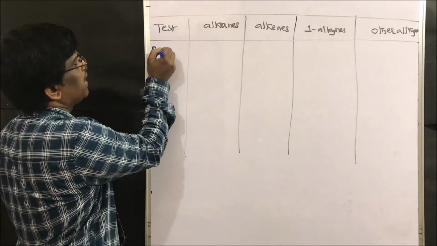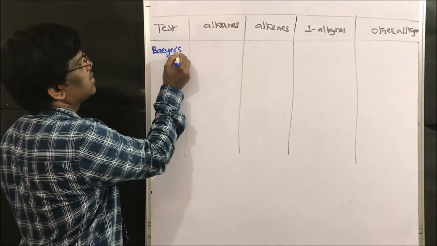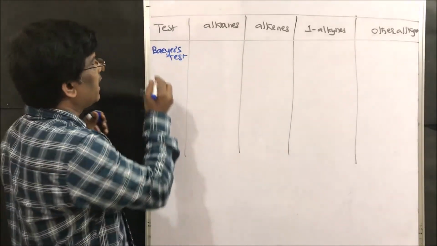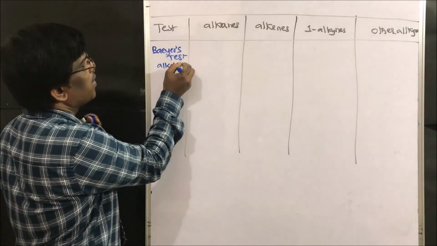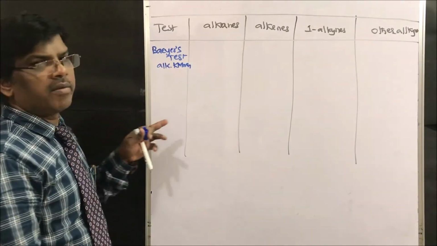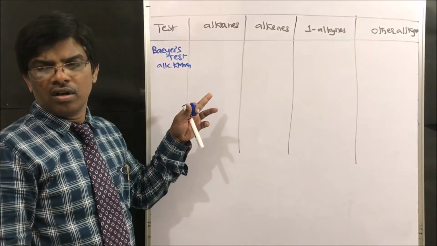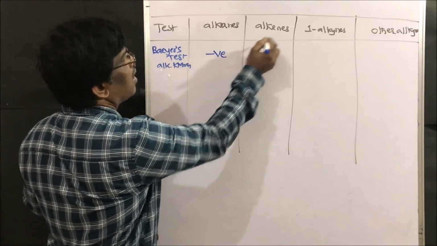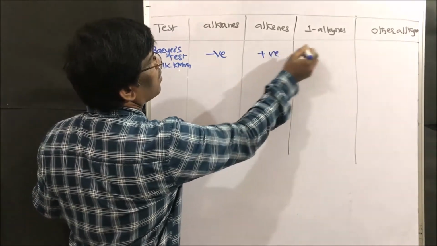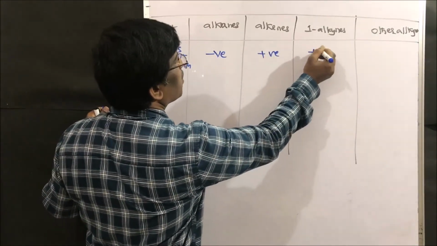Let us take Baeyer's test. What is Baeyer's test? Alkaline KMnO4. Is it given by alkanes? No, it is negative. Alkenes, yes, positive. Terminal alkynes, yes, positive.